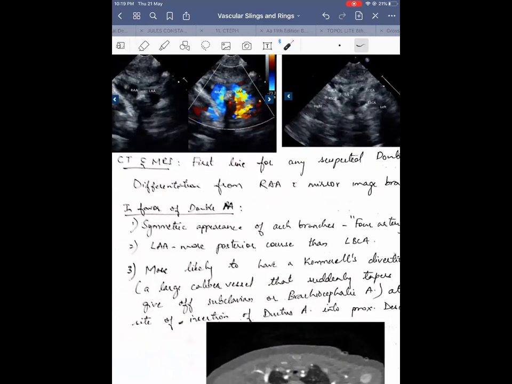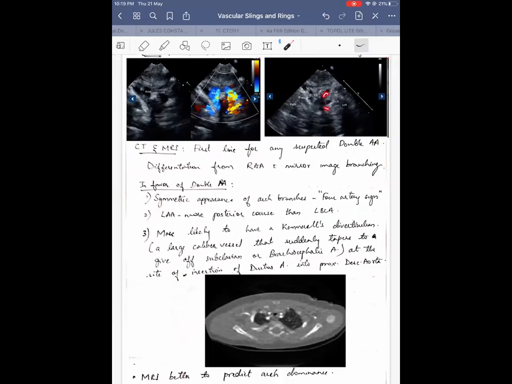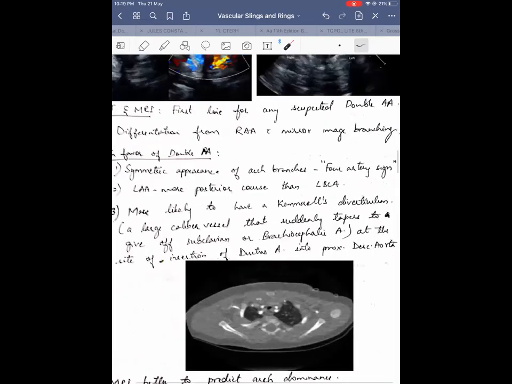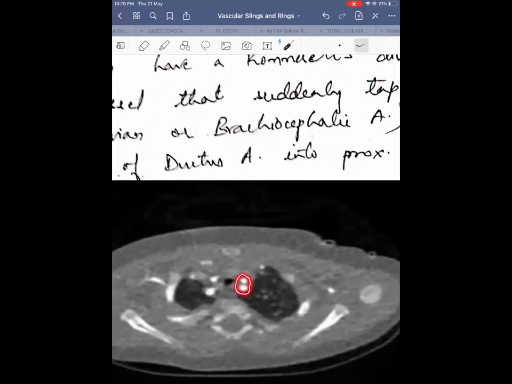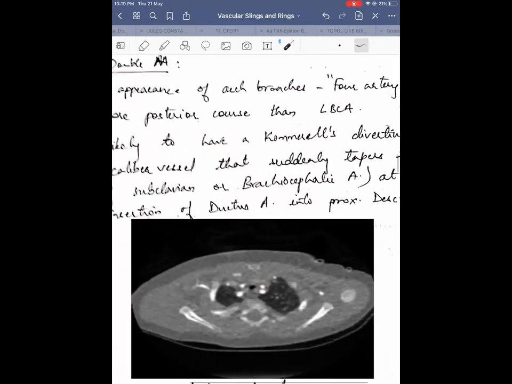So what are the points in favor of double aortic arch? Symmetric appearance of arch branches. Again, on 2D echo, you may not see the symmetric appearance, but even if they are closely arising, CT very well shows that they are still separately arising. So this is the 4 artery sign on CT scan.